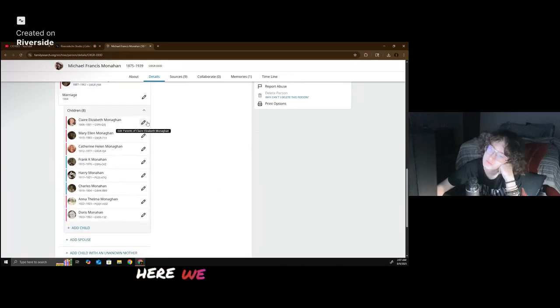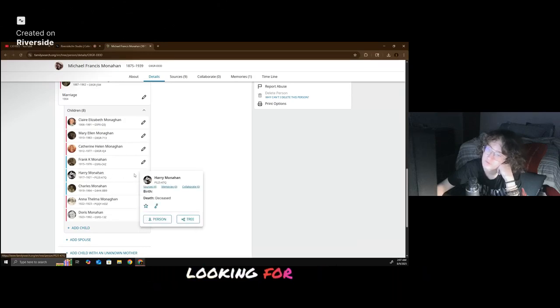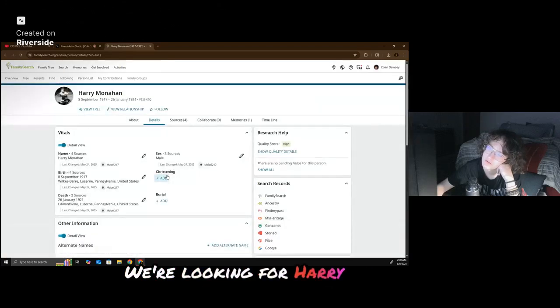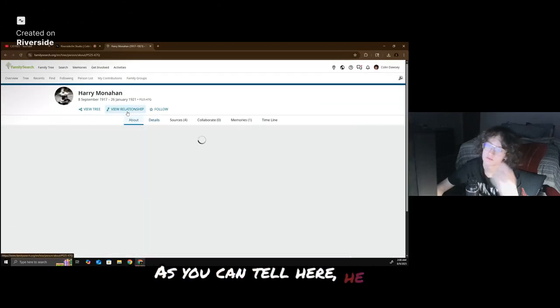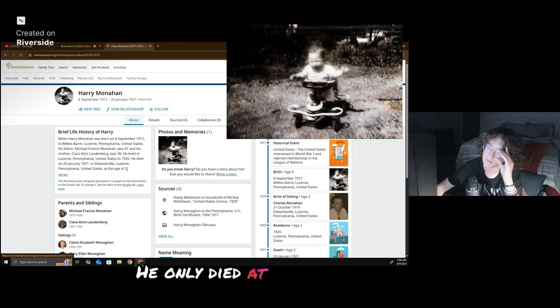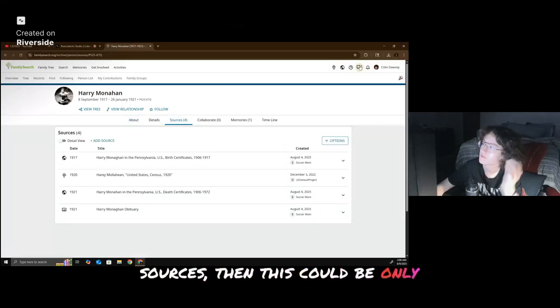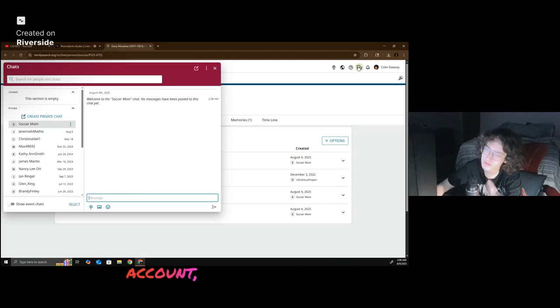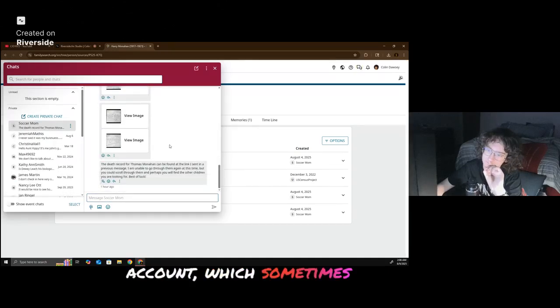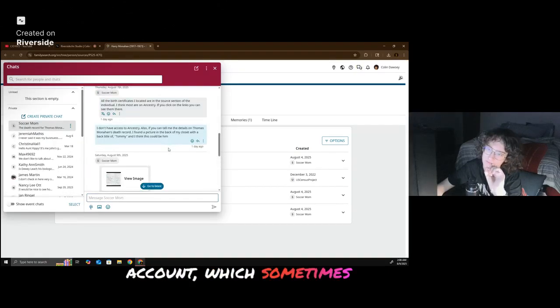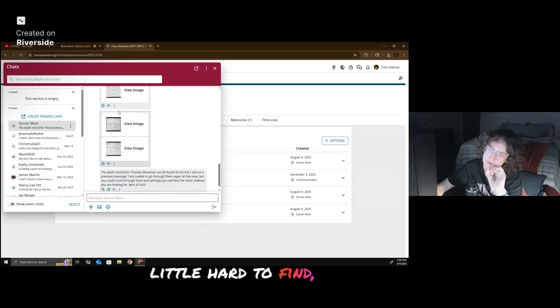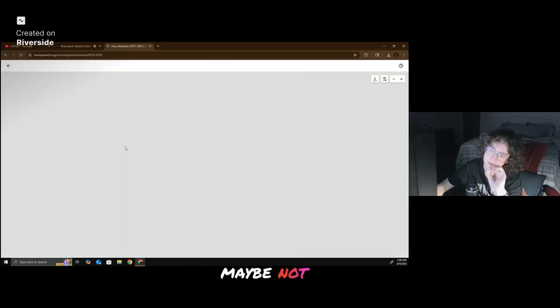If you scroll all the way down here, we can see an Anna Thelma Monahan. But that's not what we're looking for. We're looking for Harry Monahan. As you can tell here, he died very young, at the age of 3. If you click over here to sources, this is only if you have a FamilySearch account, which sometimes may be a little hard to find, but maybe not.